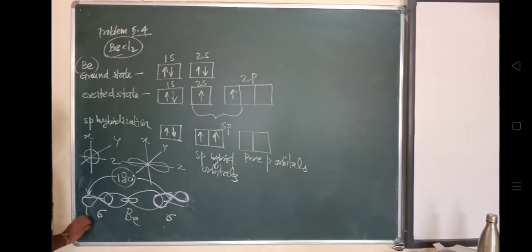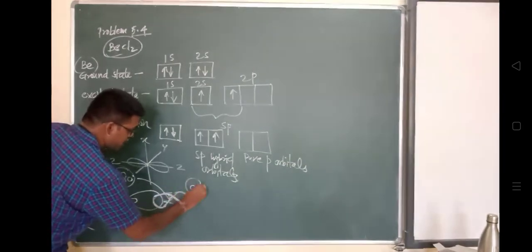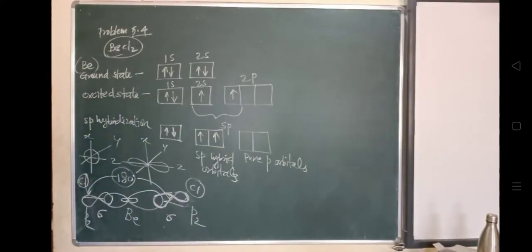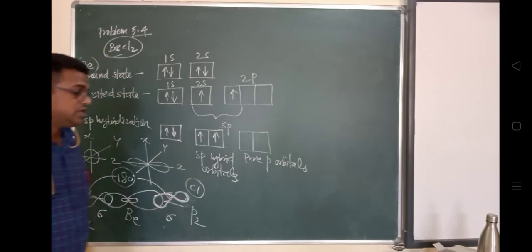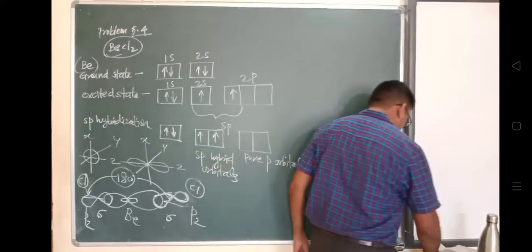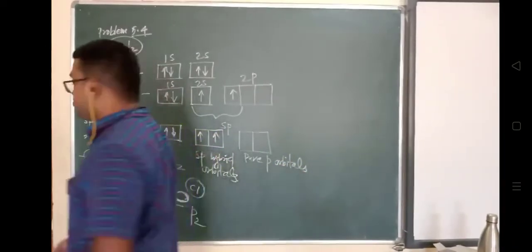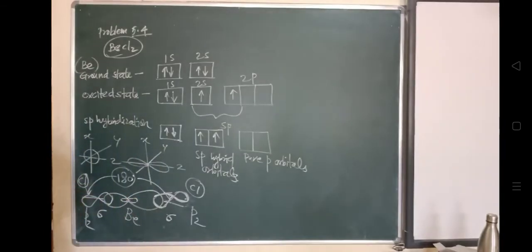This is how the BeCl2 molecule is formed, with sp hybridization and a bond angle of 180 degrees. This is problem number 5.4.